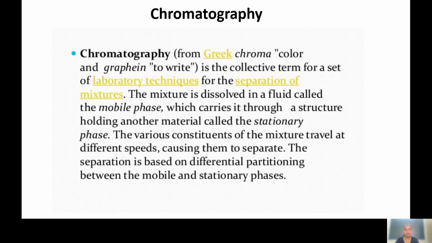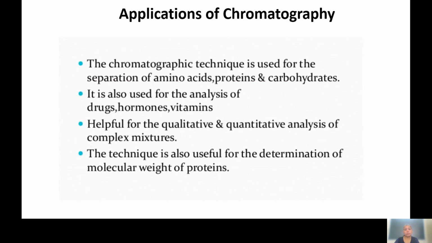So these are the applications of chromatography. This technique is used for the separation of amino acids, proteins and carbohydrates. It is also used for the analysis of drugs, hormones and vitamins. As I already told, it allows qualitative as well as quantitative analysis of the complex mixtures of the plants. And this technique is also useful for the determination of molecular weight of proteins. This is the most advantageous part of chromatography, that we can determine the molecular weights of proteins also.